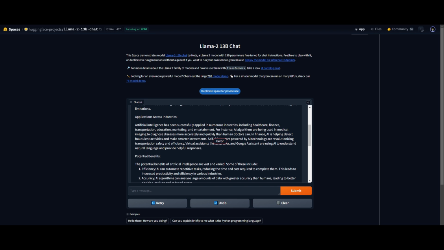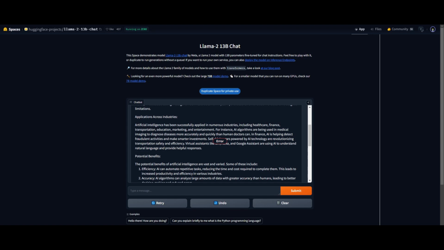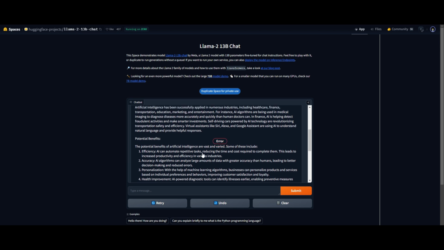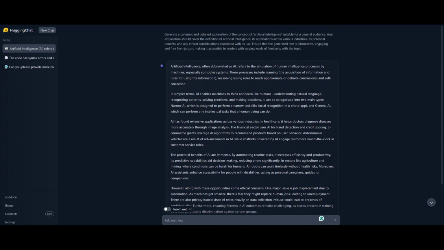MiniCPM was also able to provide examples of the applications in different industries, whereas Llama 2 wasn't actually able to do so. It just pointed out the potential benefits, and in terms of an overall comprehensive generation from a single prompt that we used for both of these models, I can clearly see that this smaller parameter model is able to generate a better response by just simply reading through a couple paragraphs.